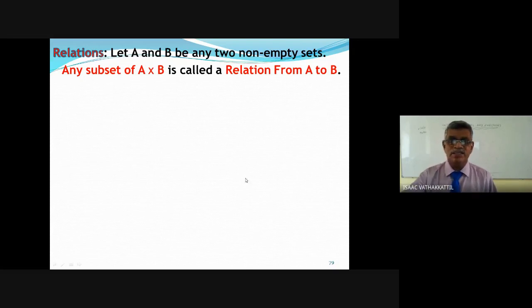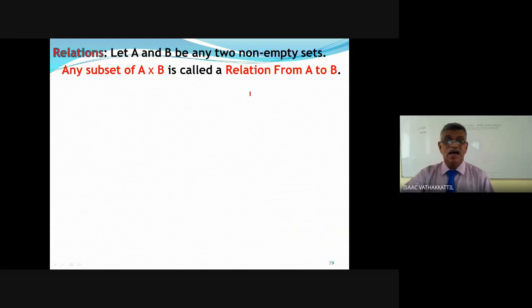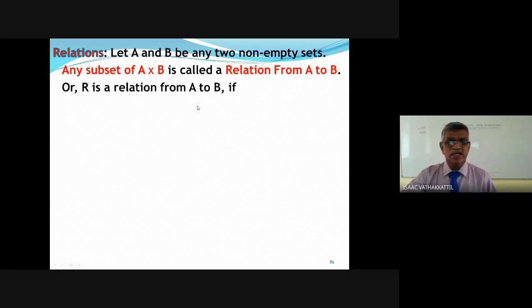But remember, I started with non-empty sets. A and B be any non-empty sets. And I am not defining any relation when either A or B is a null set. So for defining relation, both A and B must be non-empty sets.